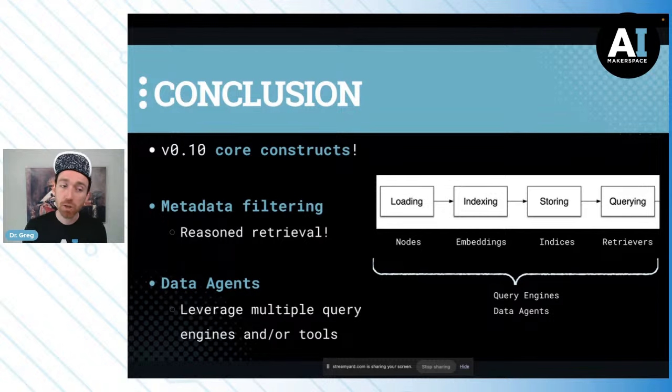It allows us to leverage multiple query engines and also gives us access to tools. One of those tools could be the OpenAI Functions API, which is an interesting thing as well. There's a lot more good stuff when we talk about metadata filtering, reasoning during retrieval processes, and agentic systems that we look forward to bringing you on YouTube Live as we continue into 2024, really the year of agents.